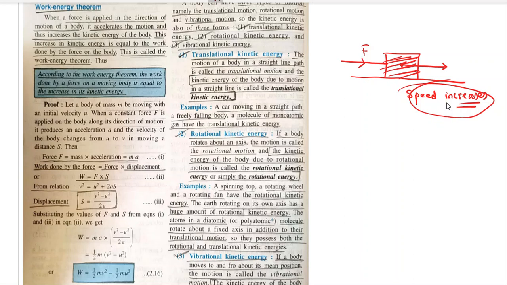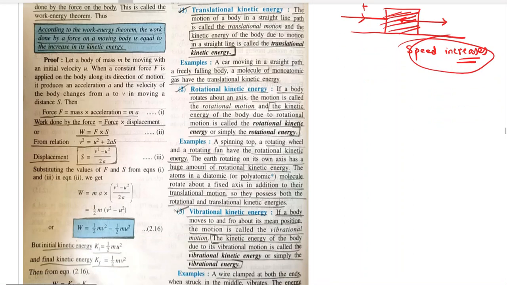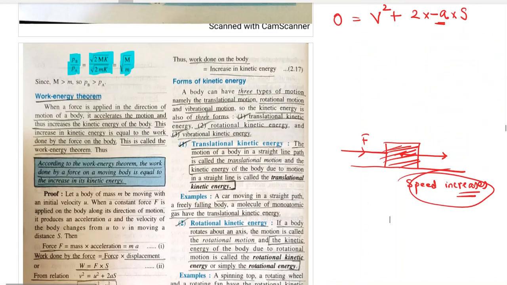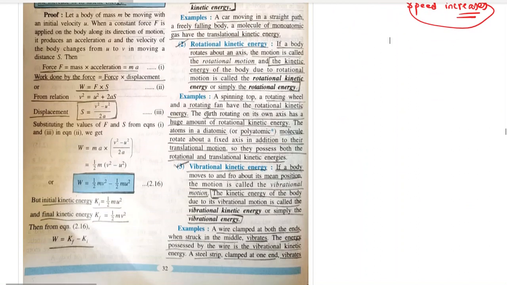Whatever work you do on a body, whatever force you apply on a body, on a moving body specifically, it is equal to the increase in the kinetic energy of that moving body. So here they have given the proof of this. These are back-to-back derivations. This is the second derivation for you.